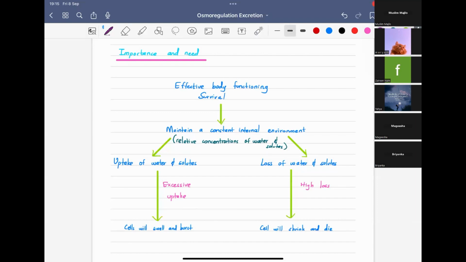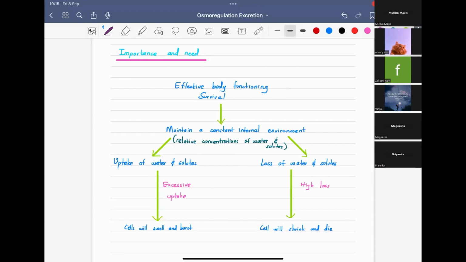It is for effective body function. All the processes in our body target two things: effective body function and our survival. Those two are the objectives of all the biological processes in our body. For that, we have to maintain a constant internal environment.